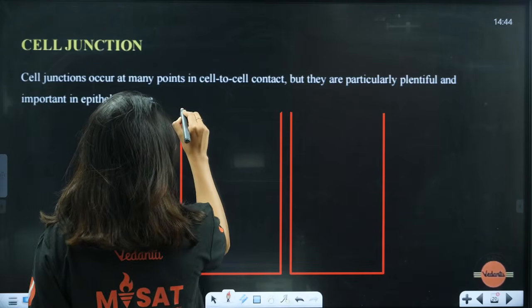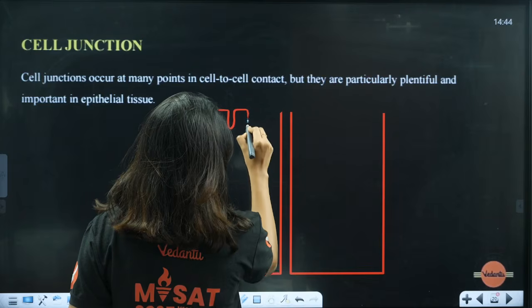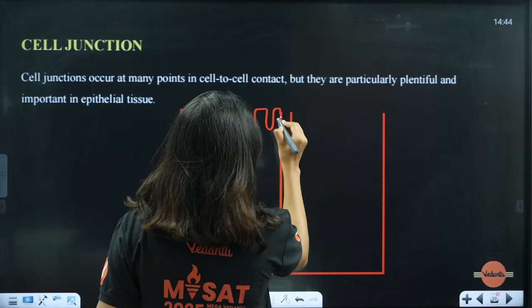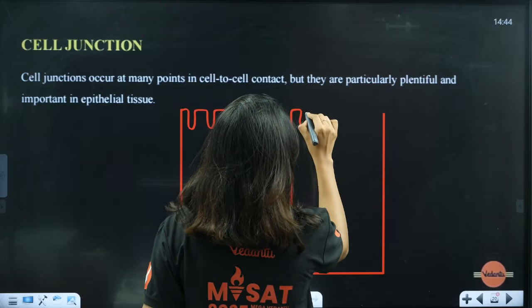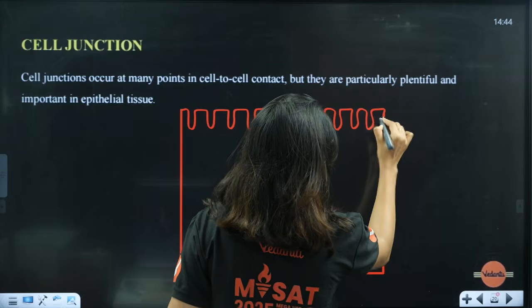So these are the 2 cells. Just assume that these cells have brush bordered epithelium. Not necessary, but let's make it fancier. So they will have brush border. Can you see they are like pits? This will increase the surface area for more reabsorption.